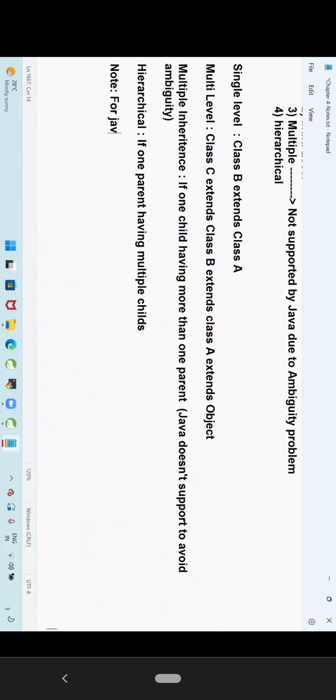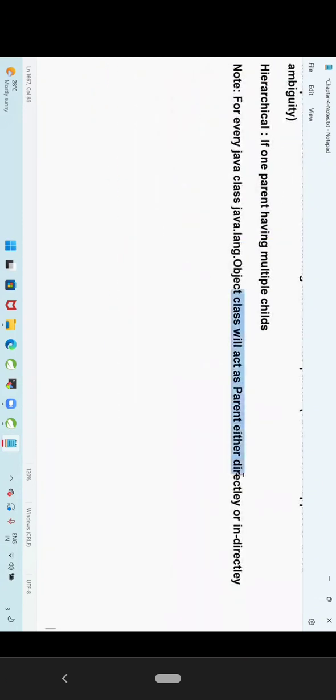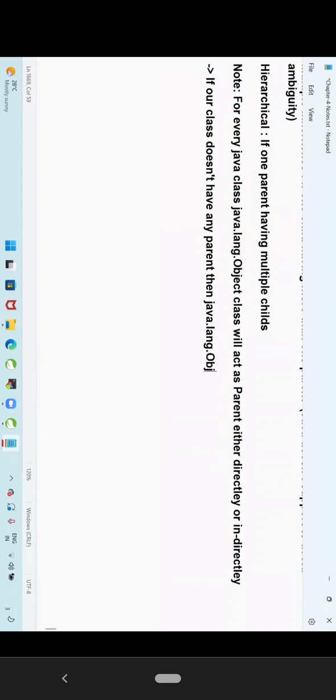Now, for every Java class, java.lang.Object class will act as parent either directly or indirectly. What is the meaning of directly or indirectly? If our class does not have any parent, then java.lang.Object will become parent directly.